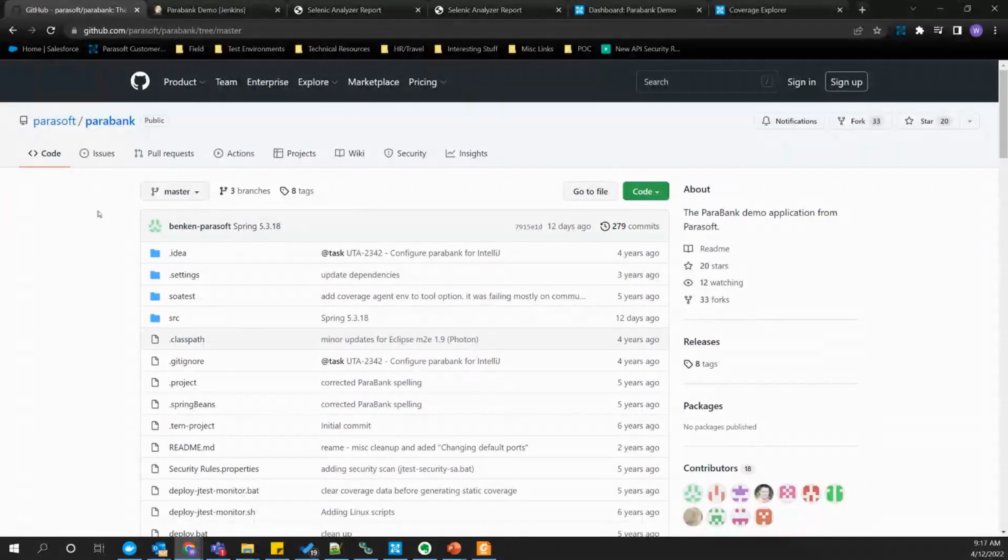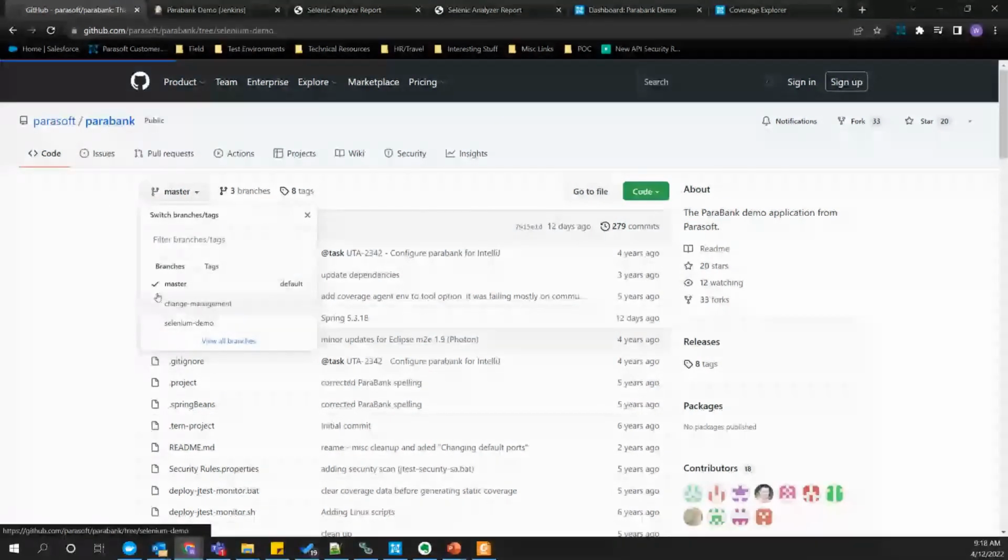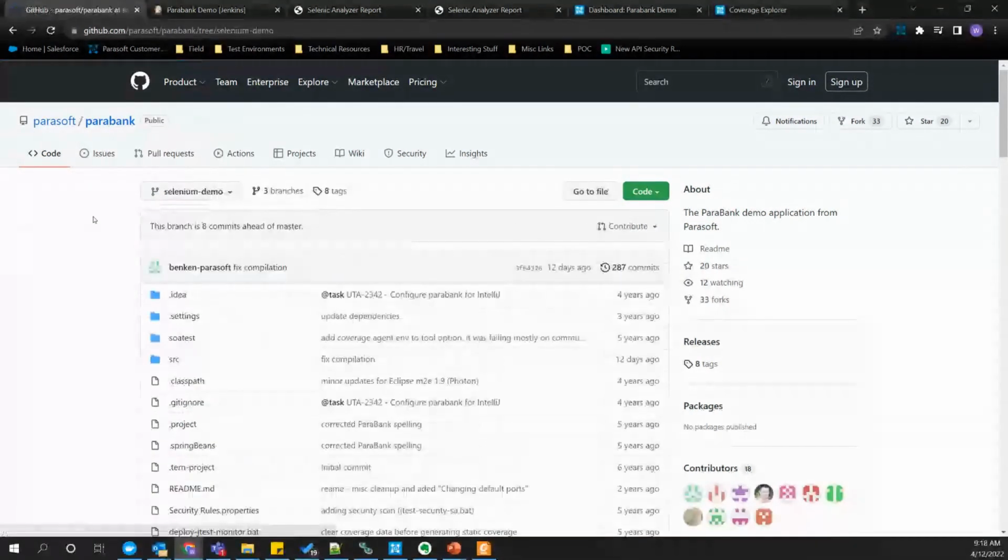And today, we're going to be looking at two branches here in Parabank. And specifically, this Selenium demo branch has some code changes to it that haven't been merged to the main branch yet.